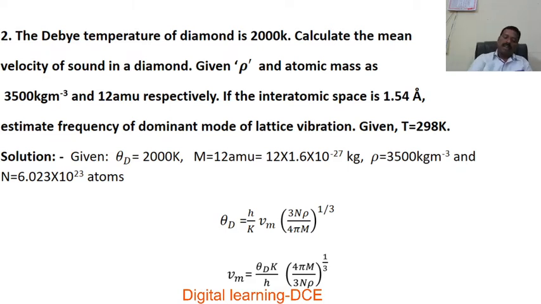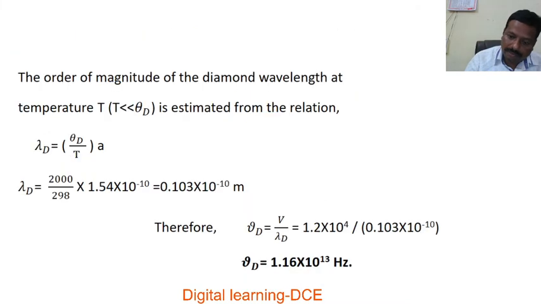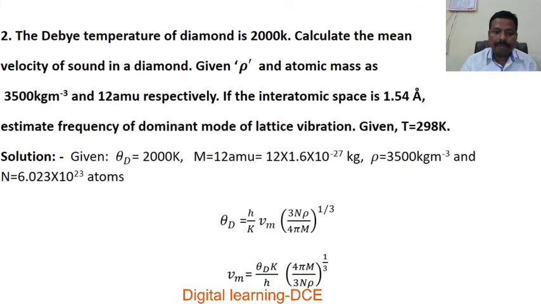This is the expression for the average or mean velocity. This is derived by using the Debye theory expression, that is theta D equal to h nu m by k, and by using the nu m expression we solve for this. Thereby Vm is equal to this.